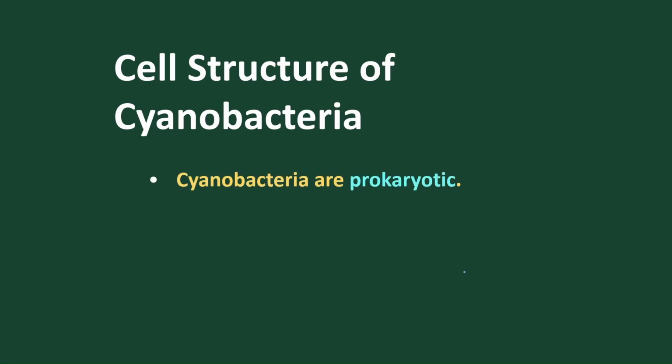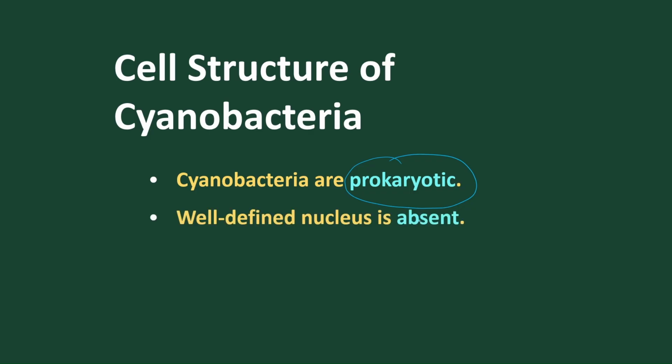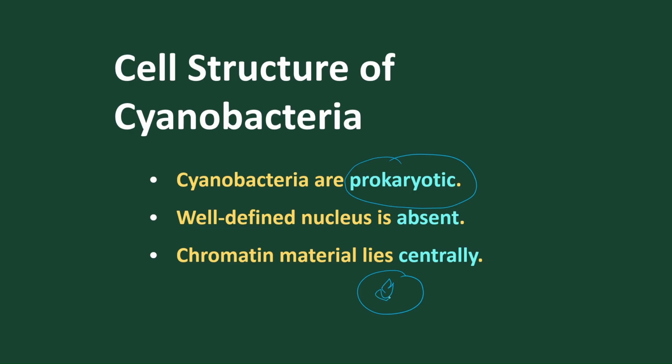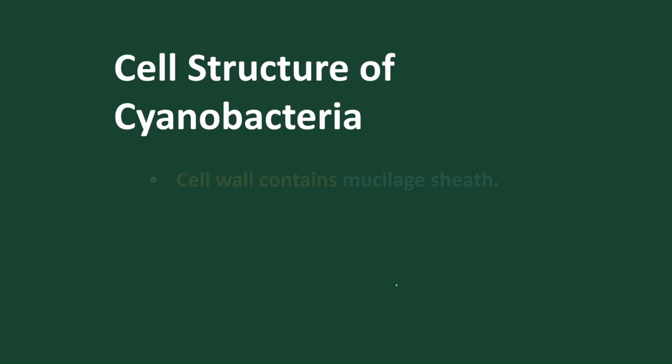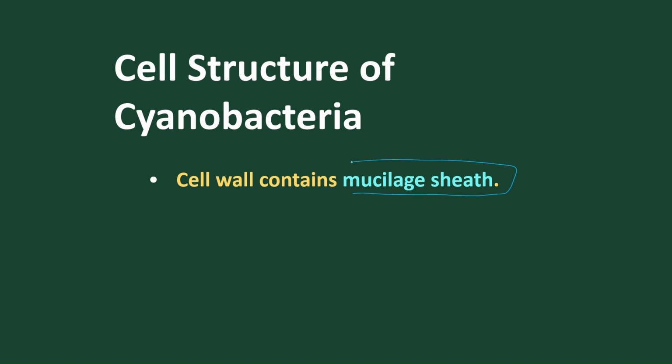These are mostly prokaryotic cells, as the nuclear membrane is absent and membrane-bound organelles are also absent. Chromatin material is found at the center; this is naked DNA present at the center, and the cells are surrounded by a mucilaginous sheath for protection.